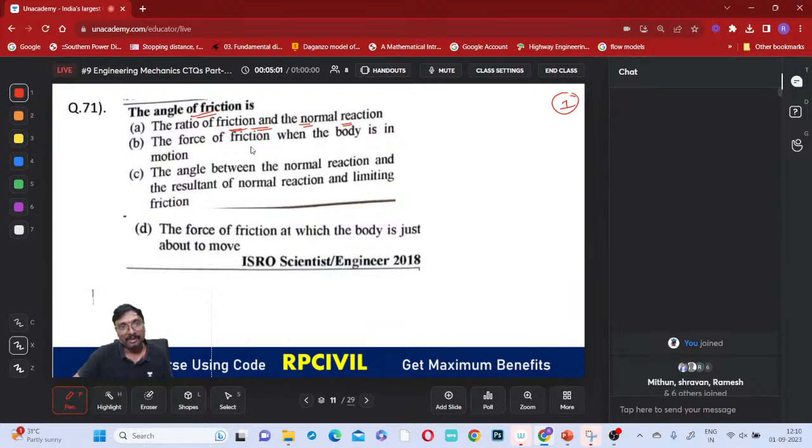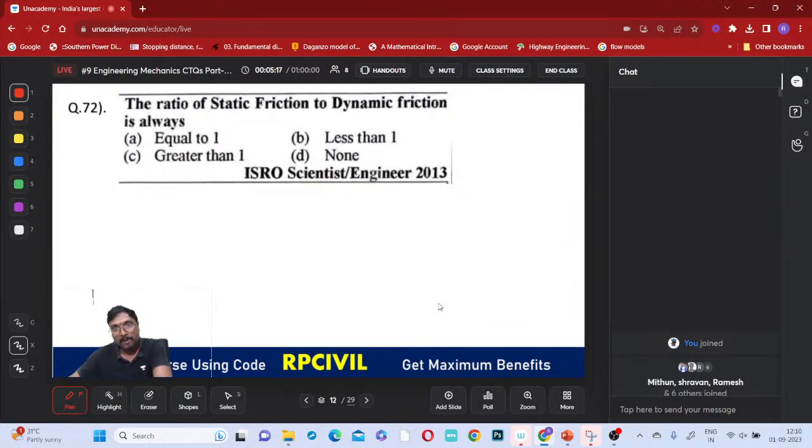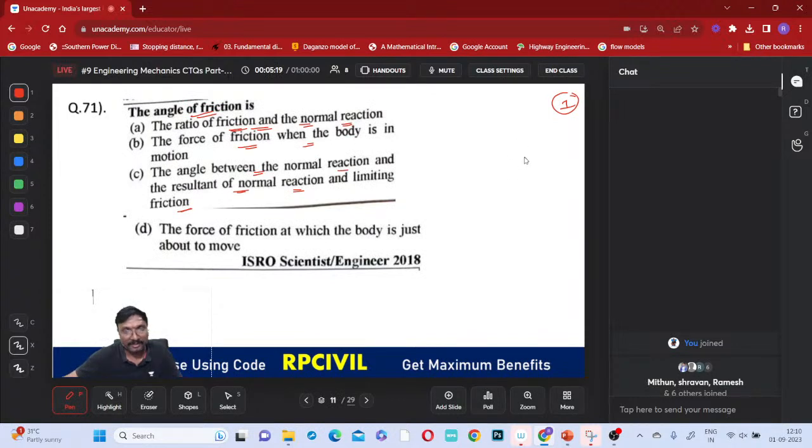Or is it the force of friction when a body is in motion? Or is it the angle between the normal reaction and the resultant of the normal reaction and the limiting friction? Angle of friction is the angle between the normal reaction and the resultant. How can you say this? This is your body, and let us say this is your support.